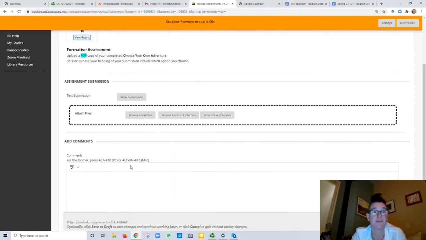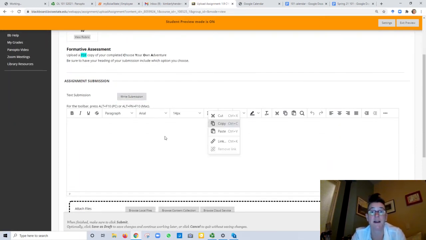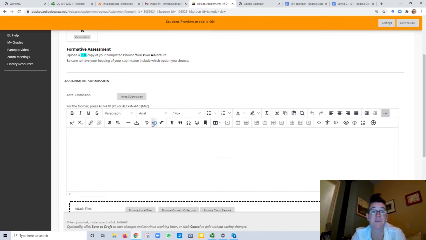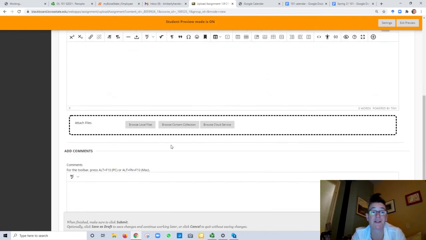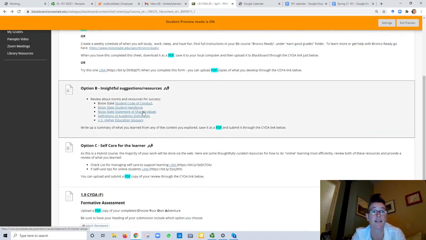Very important, a lot of people just type into this comment section. That's not where you want to submit. You want to copy and paste into the right submission box, which is this box right here, and make sure, this is one of the upgrades to Blackboard, which I'm not entirely sure is a great upgrade, but it doesn't automatically spell check. So make sure and spell check for yourself because spelling does matter. Or you can upload a file. Very importantly, Blackboard only can read doc, docx, or PDF. So make sure that you submit one of those if you choose to upload an assessment.